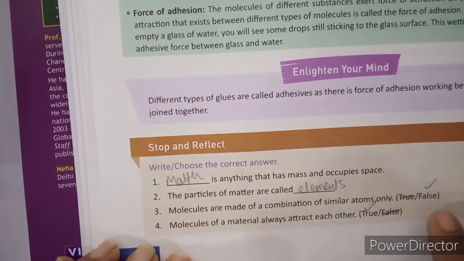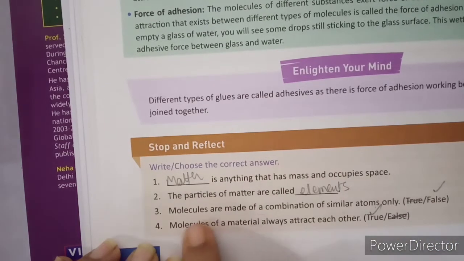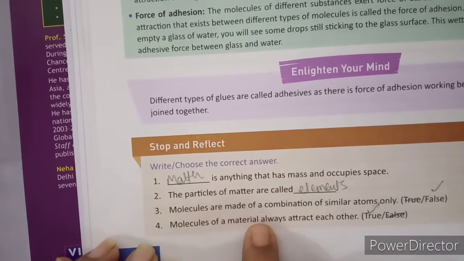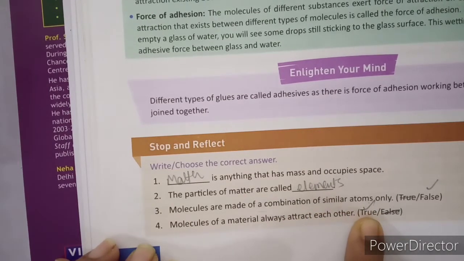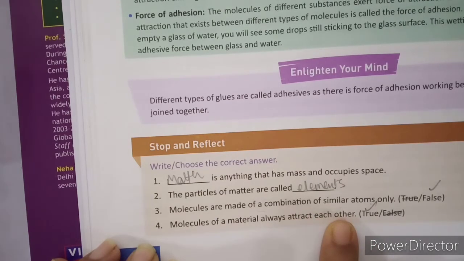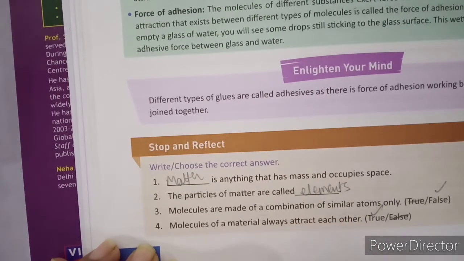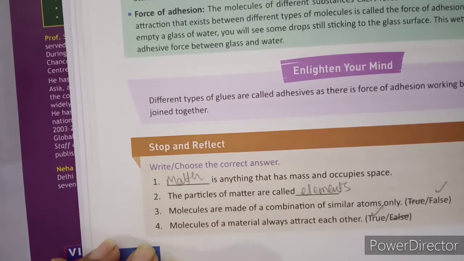So here you have to tick mark false. Then, molecules of a material always attract each other. So it will be true. They always have an intermolecular force, that is, they attract each other.